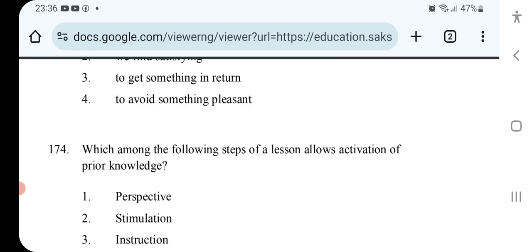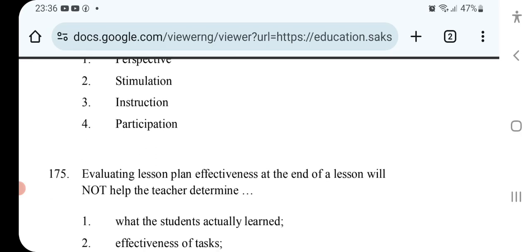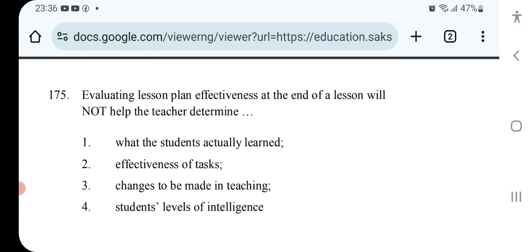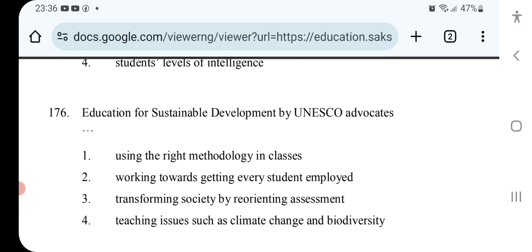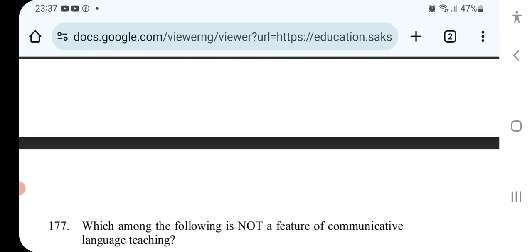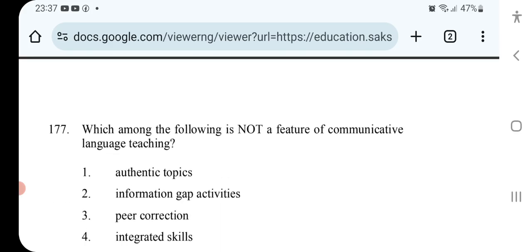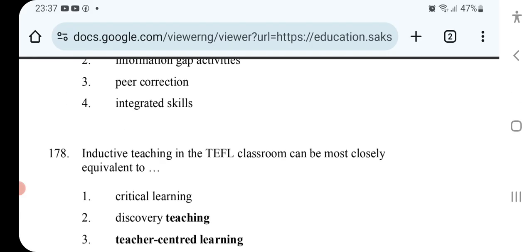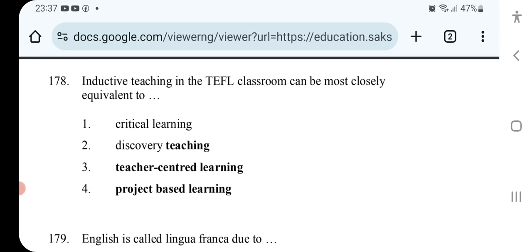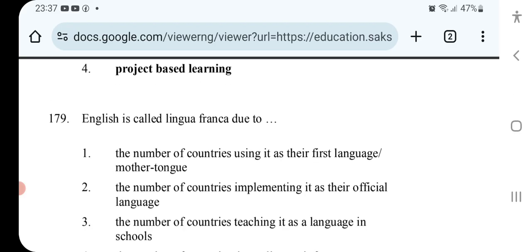Which among the following steps of a lesson allows activation of prior knowledge? Evaluating lesson plan effectiveness at the end of a lesson will not help the teacher determine. Education for Sustainable Development by UNESCO advocates. Which among the following is not a feature of communicative language teaching? Inductive teaching in the TEFL classroom can be most closely equivalent to. English is called lingua franca due to.